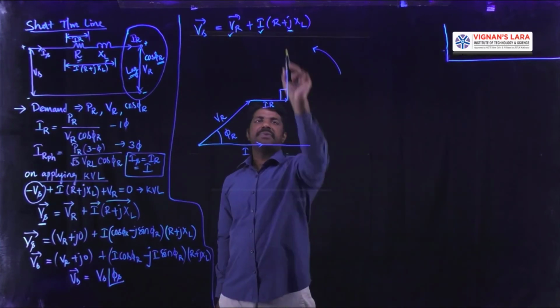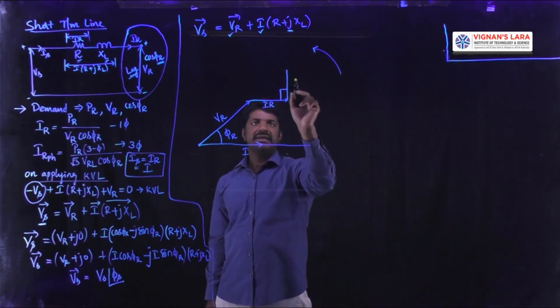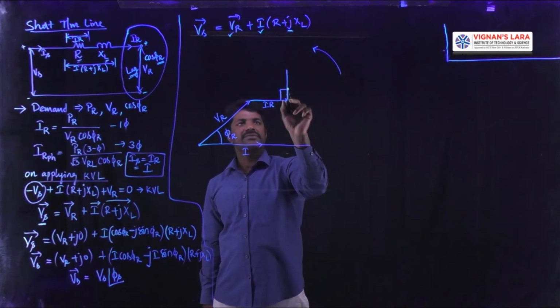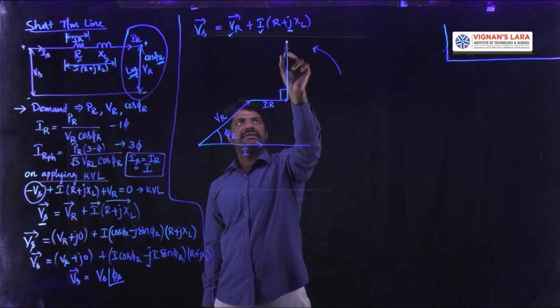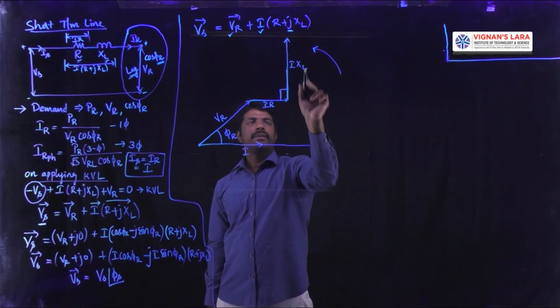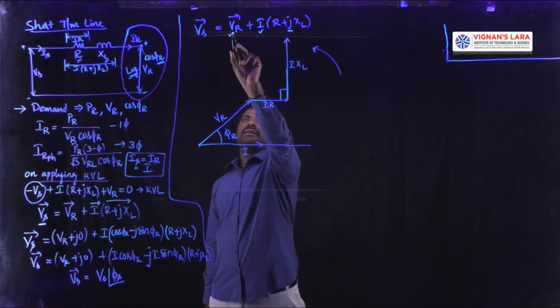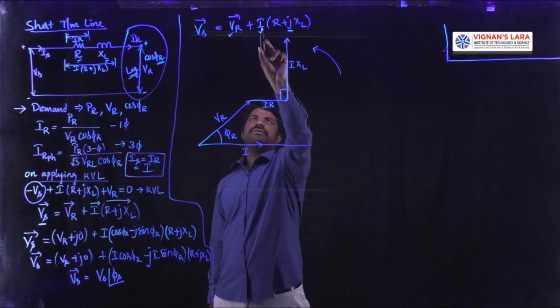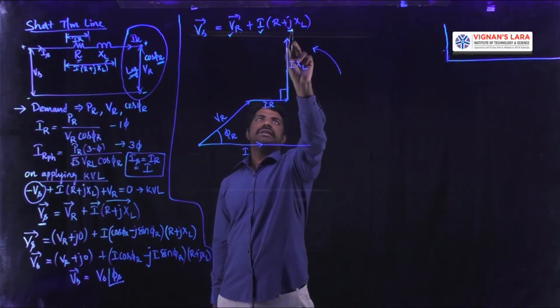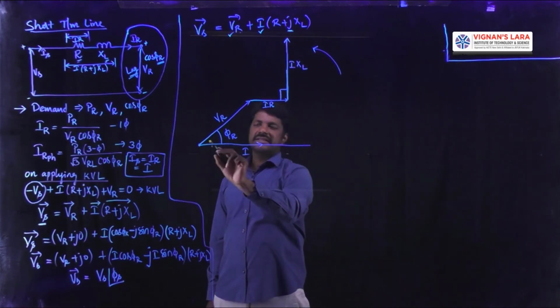Since plus J always indicates anti-clockwise. And the magnitude of the phasor now to be added is I into XL. Let me repeat: there are three terms. VR is the first, the second is I into R, and the third is plus J I into XL. These three phasors have to be drawn.